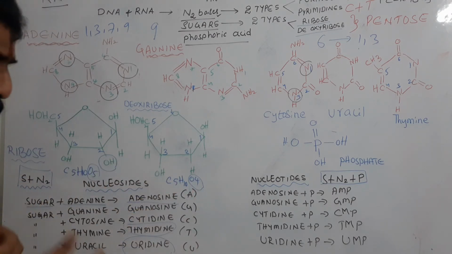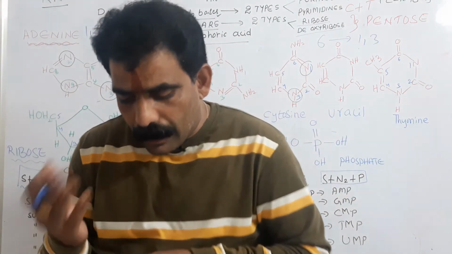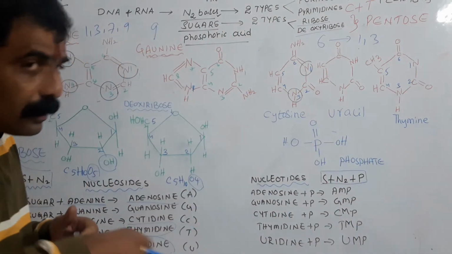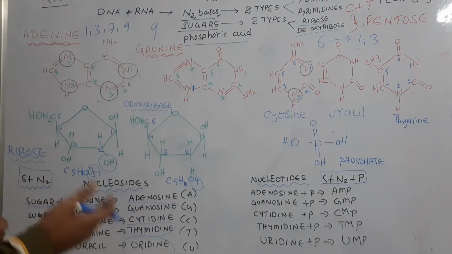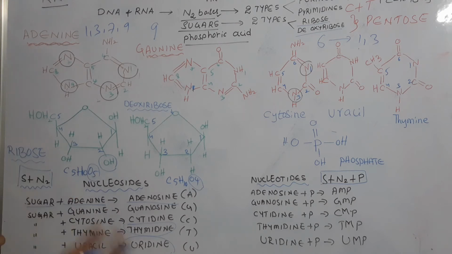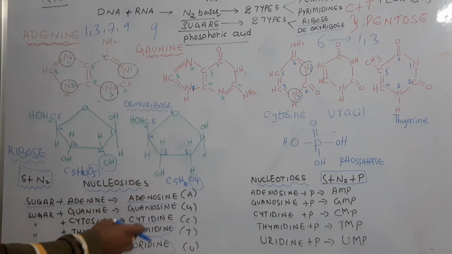So depending on the type of sugar molecule, it may form riboadenosine or deoxyriboadenosine. Like that, riboguanosine, deoxyriboguanosine. Like that, ribocytidine or deoxyribocytidine. So ribo 3, deoxyribo 3. 3 plus 3, 6, plus thymidine 1 plus uridine 1.